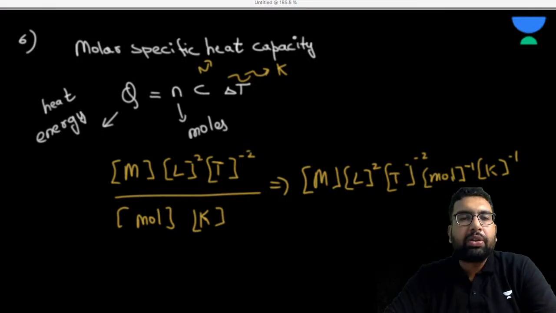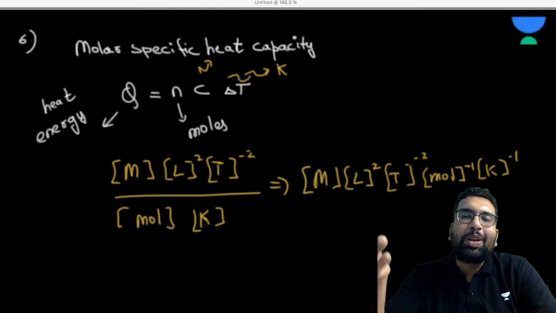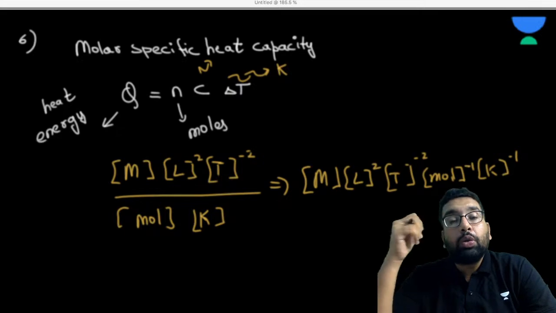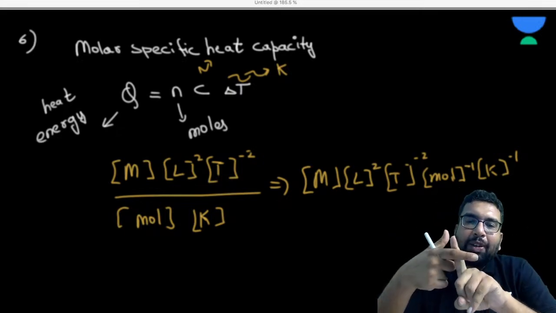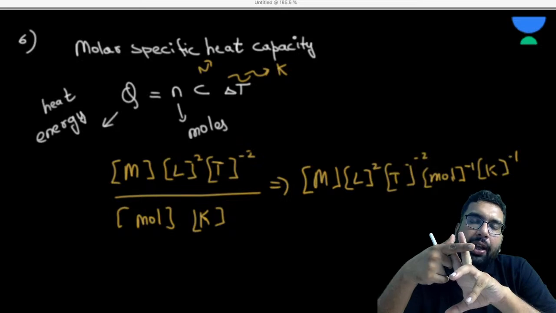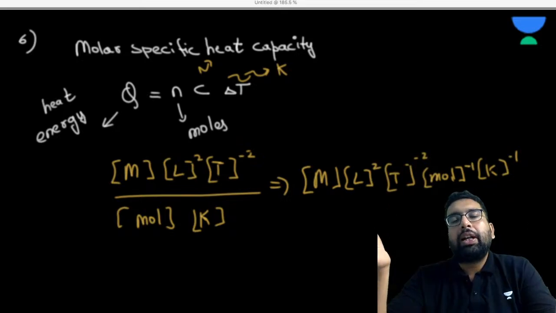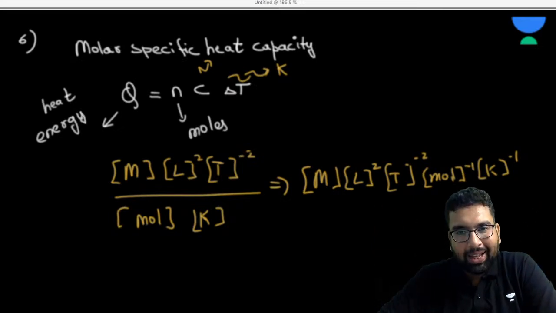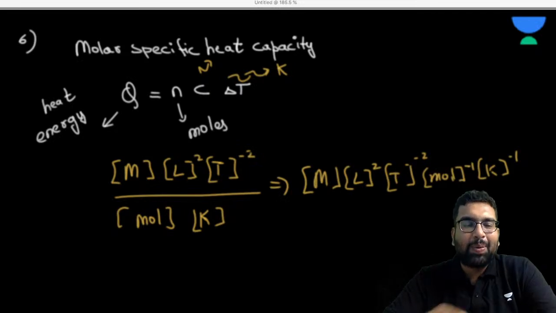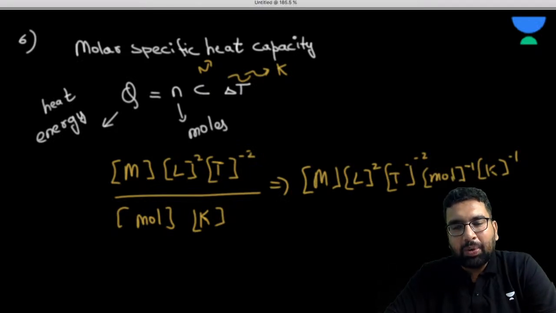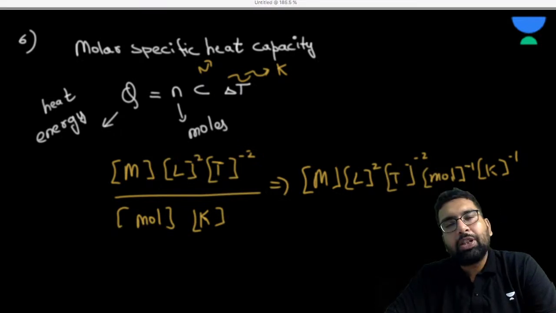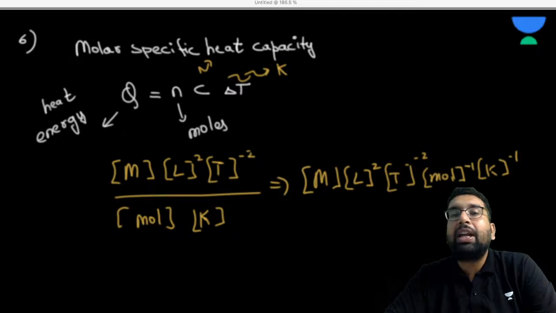In the same way, you can get the dimension of anything. You will see some neat questions like get the dimension of the thermal conductivity. If you know the formula of thermal conductivity, you can get its dimension as well. If you know the formula or the unit of any quantity, you can get the dimension of that quantity very easily in just a few steps, as we have learned here. I hope this session is helpful to you. In this session, we have found the dimensions of many physical quantities, approximately 35 today.